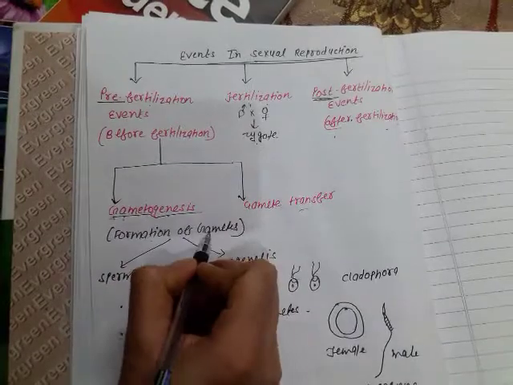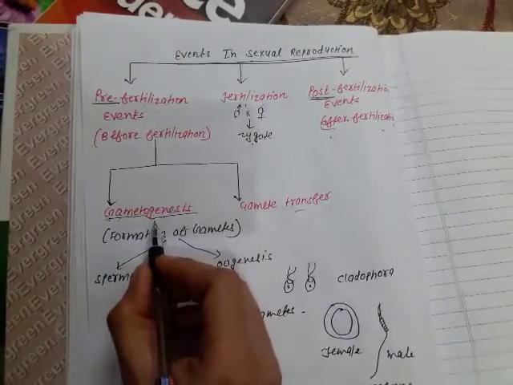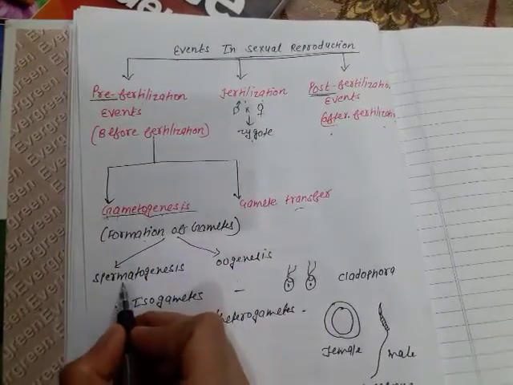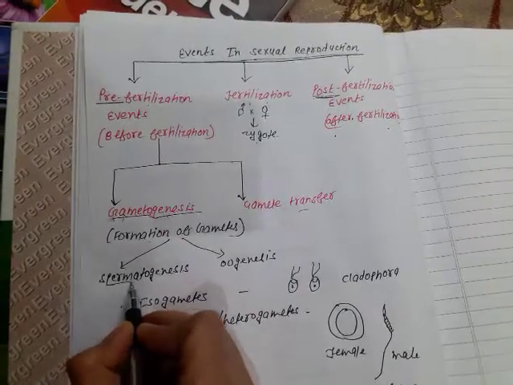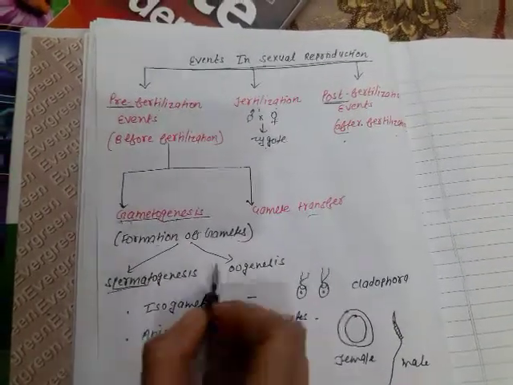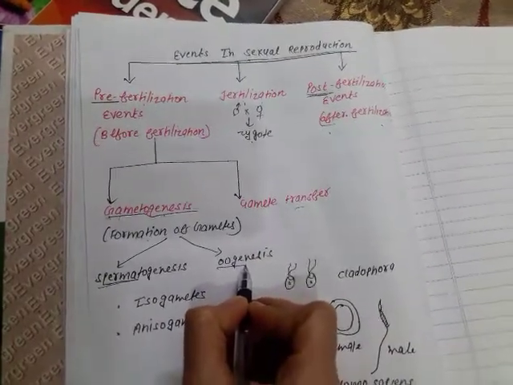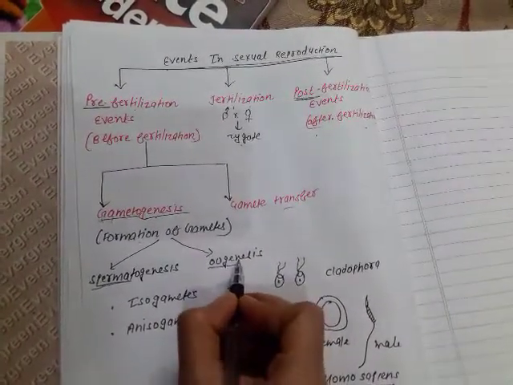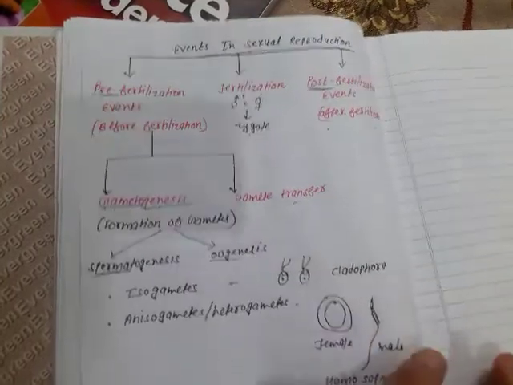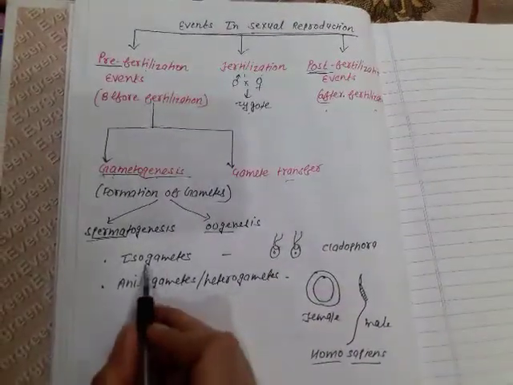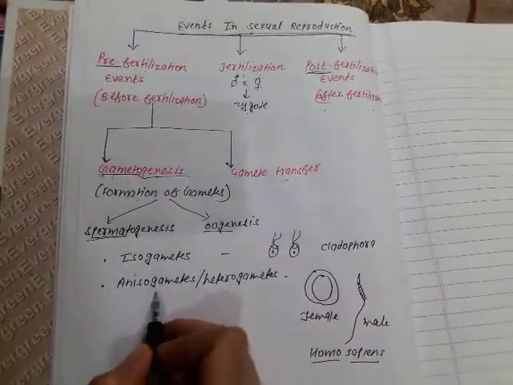Formation of gametes is known as gametogenesis. Formation of sperms in male is called spermatogenesis, and formation of egg, ovum or ova in female is called oogenesis.